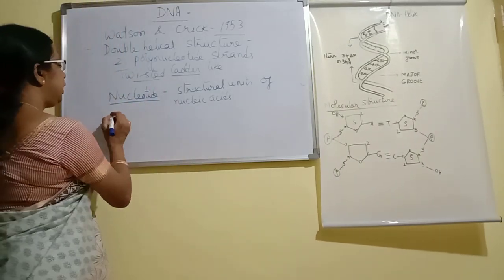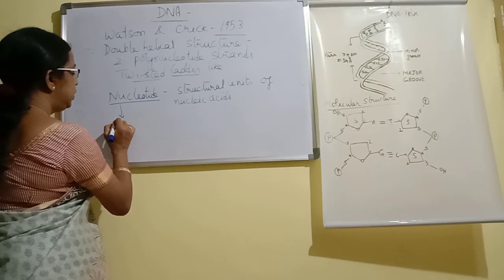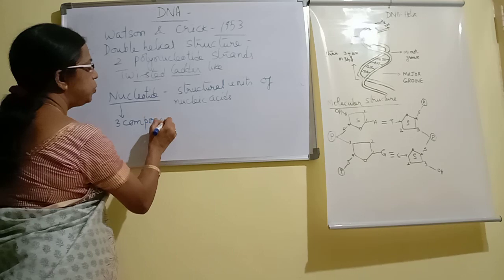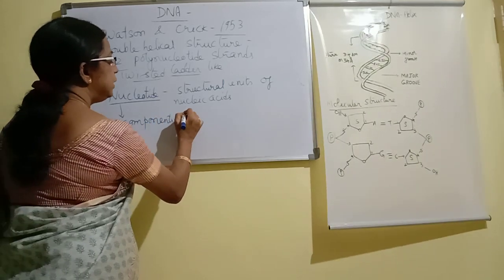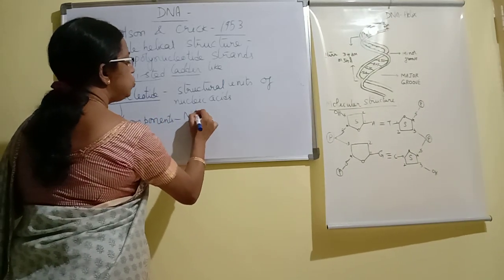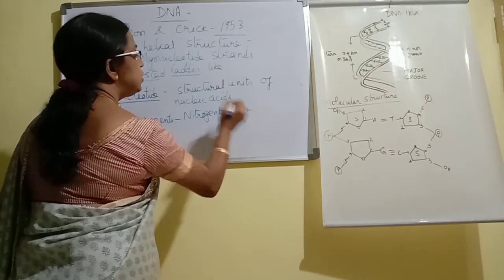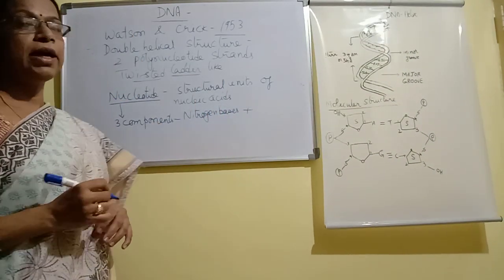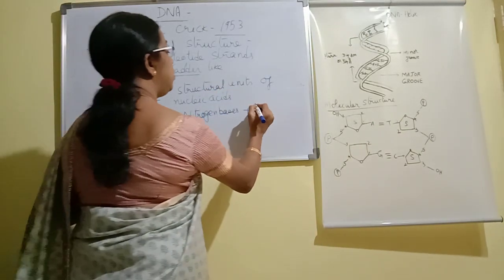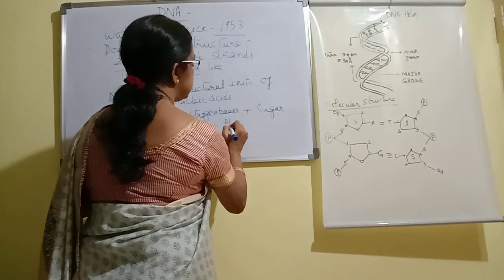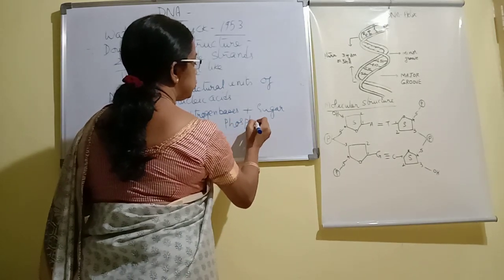A nucleotide is composed of three components. The first component is a nitrogen base, the second component is a sugar, and the third component is a phosphate.